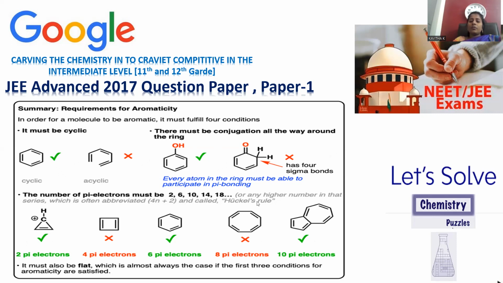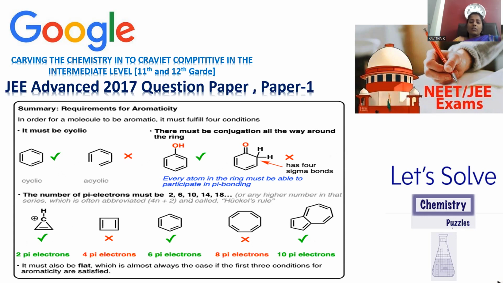According to the 4n plus 2 pi electron Huckel rule, the compound must contain conjugation, since any compound having an alternating double bond arrangement is said to be a conjugated one, and the electrons are 2, 6, 10, 14 and 18. It may be any of these numbers, then only can we say they obey the Huckel rule and are part of aromaticity. This is another one.